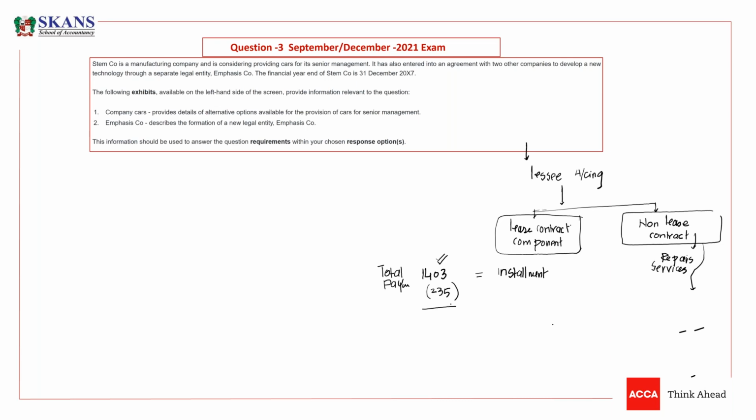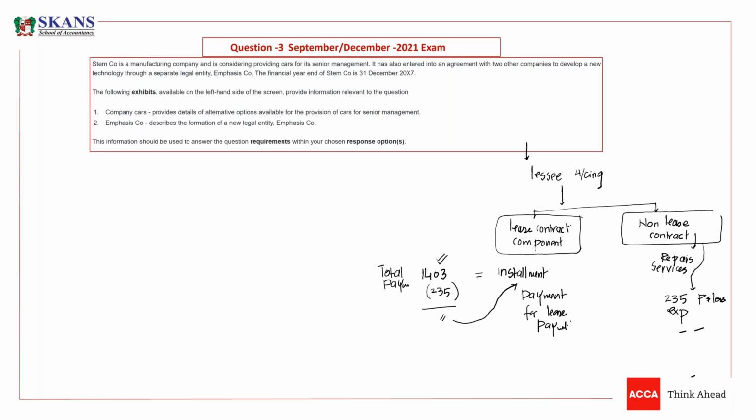Listen carefully now. You have to deduct this because you have to book an expense of service in P&L. This is your expense, and the remaining payment is the installment paid, which will be a payment towards a liability. So you need to split your payment into two components: the payment for lease liability is the remaining amount, whatever is left.